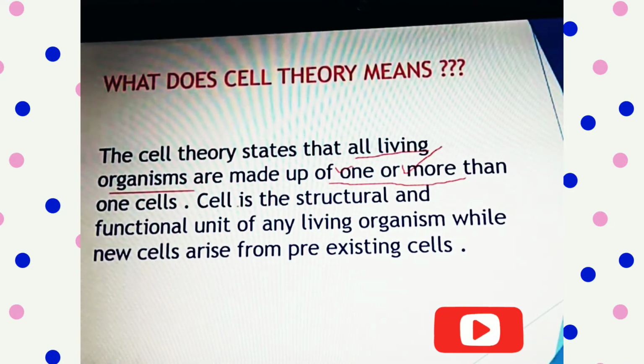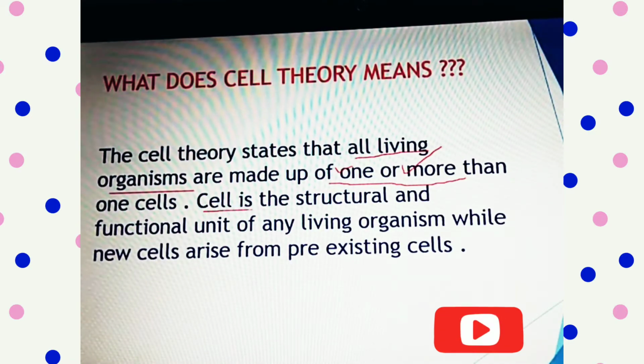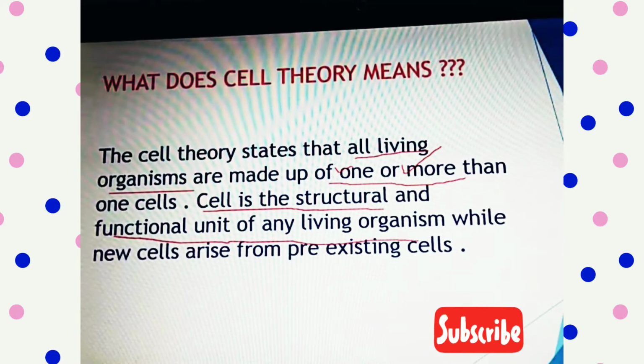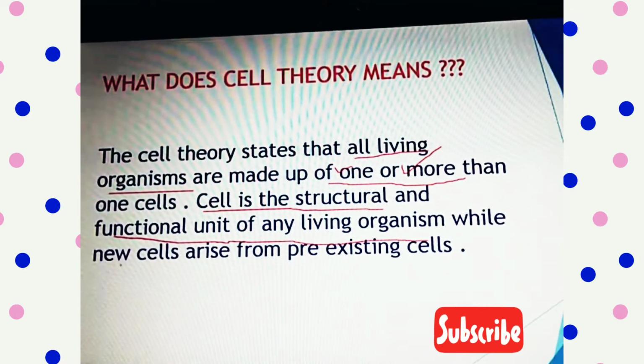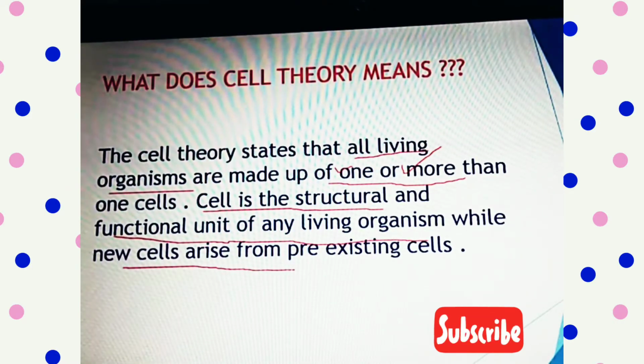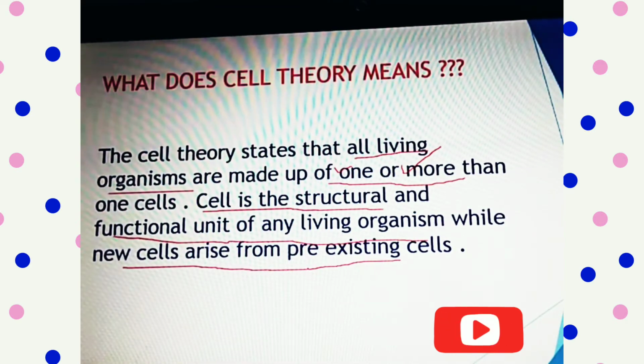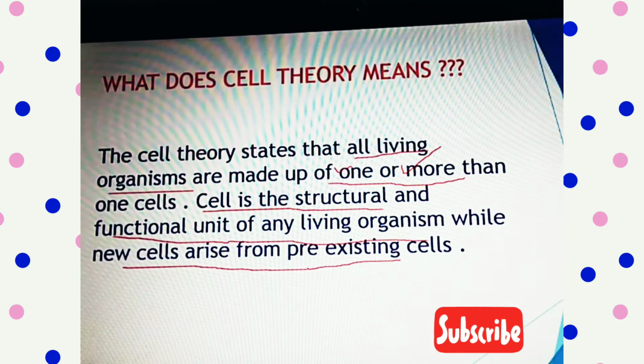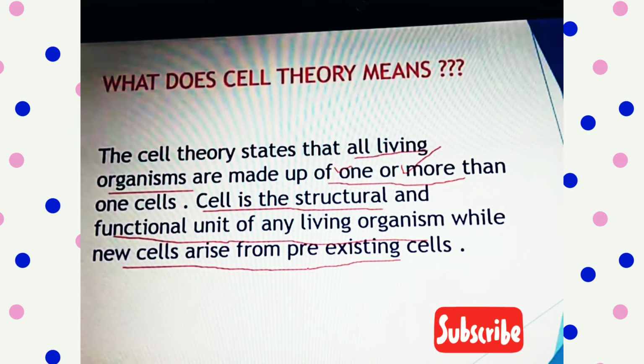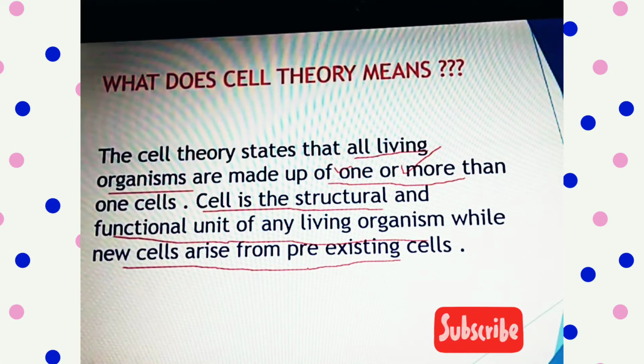Cell is the structural and functional unit of any living organism, while new cells arise from pre-existing cells. So this is what the cell theory means: all the living organisms are made up of cells. Cell is the structural and functional unit of the living organism, while the cells divide from their own parent cell.